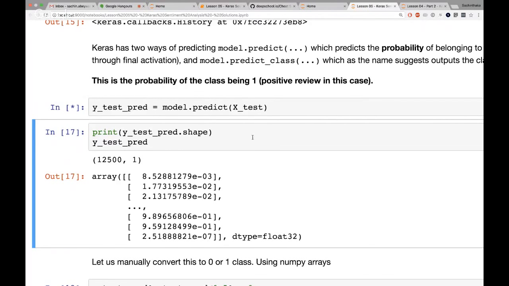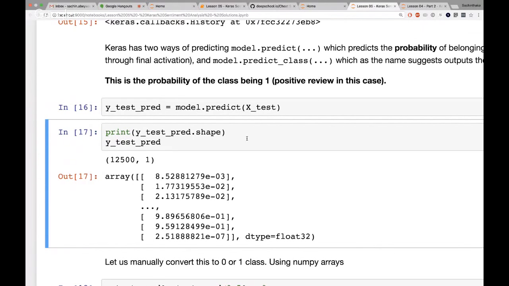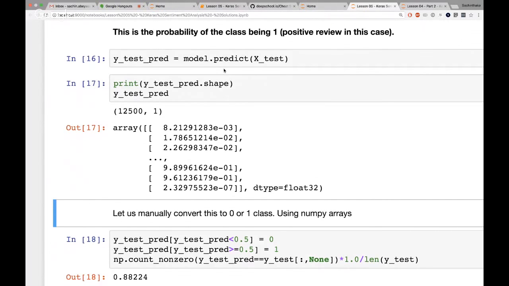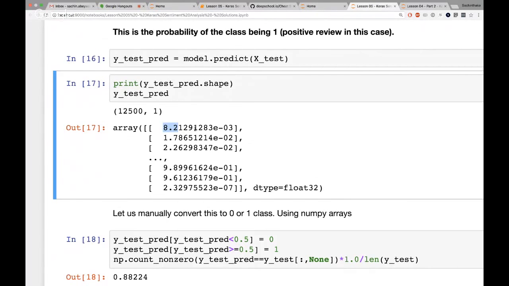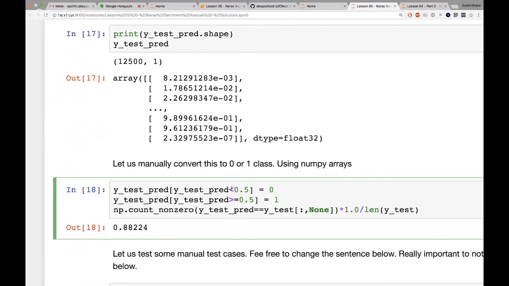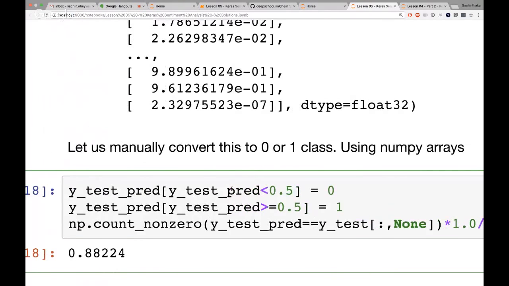So model.predict. Predicting on the test set, of course, we don't want to bother with the training set because we just did that anyway. When you do model.predict, it gives you back a probability. It's not going to give you 1 or 0. If I do that, over here it's saying 0.08 probability that it's going to be a positive review, so it's a negative review. If the probability is less than 0.5, it's a negative review. If it's greater than 0.5, it's a positive review.